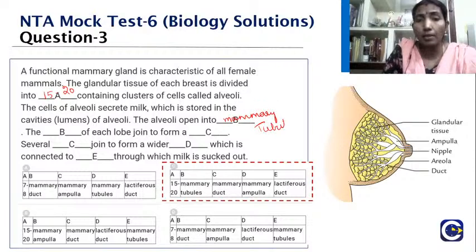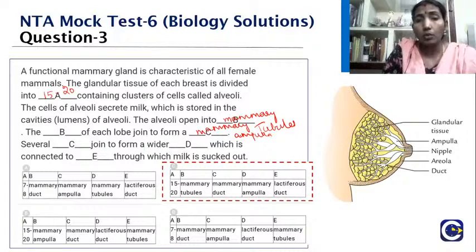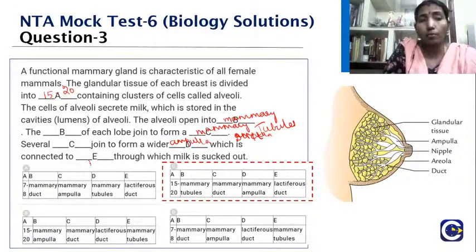Into the mammary tubules, and the mammary tubules of each lobe join to form the mammary ampulla. Then several of the mammary ampulla join to form the wider duct here, and remember, the wider part is always the ampulla. Now all the ampulla join and form the lactiferous duct.